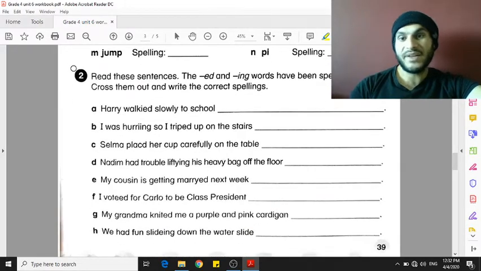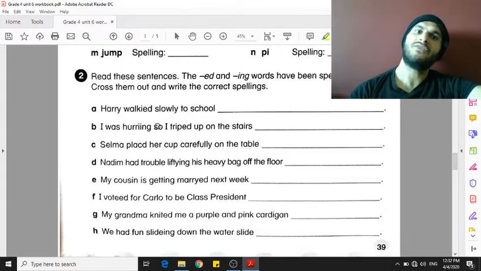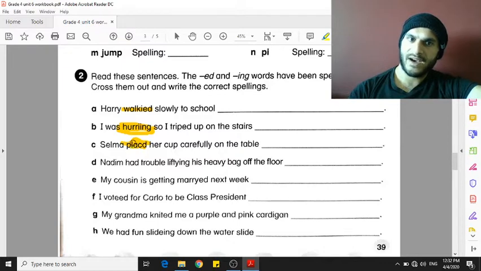And the better exercise, the exercise that I like more, is exercise 2, because you have the words with -ed and -ing here, and they are misspelled. They are spelled in a wrong way. What you need to do here is to find the -ed verbs and the -ing verbs, and you are going to try to correct them.